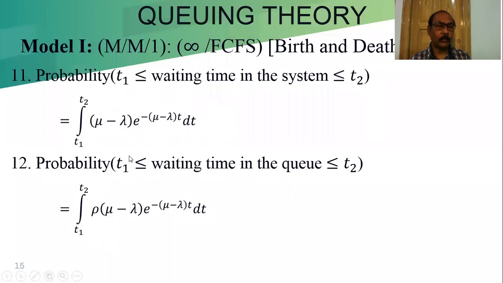The difference is that when we are talking about the Q, it is multiplied by rho: rho into mu minus lambda e to the power minus mu minus lambda t dt. So these two are fixed. We have to integrate this part only.